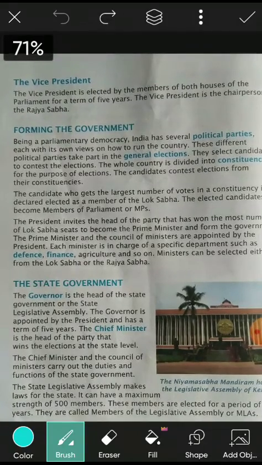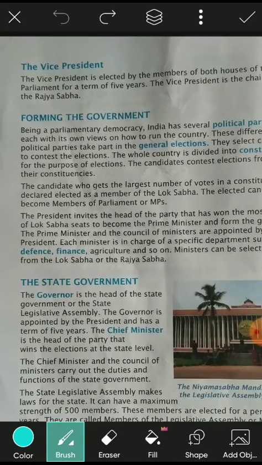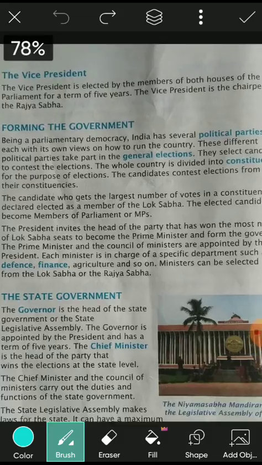That means each minister has a special department. So what types of departments? Suppose defense department, finance department, agriculture department, and so on.